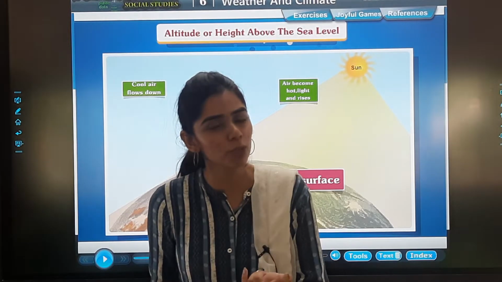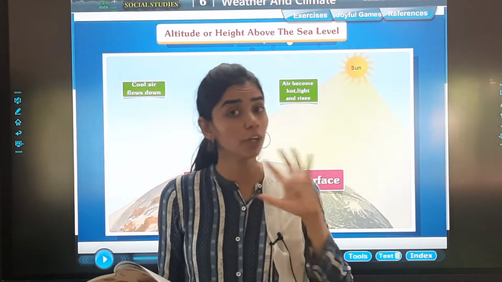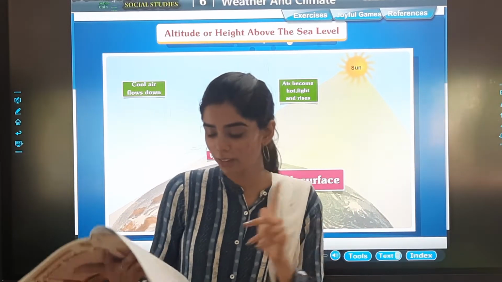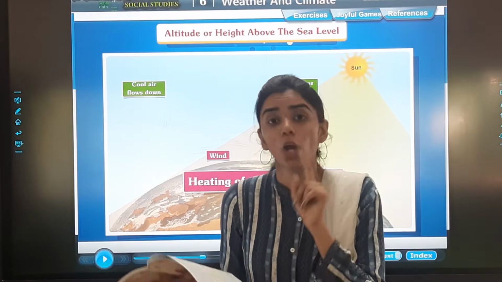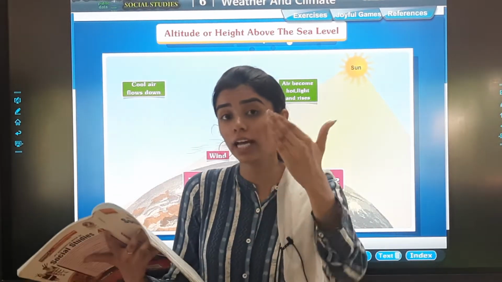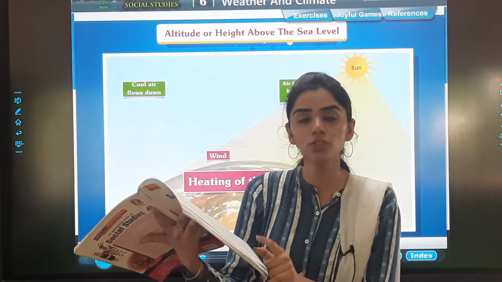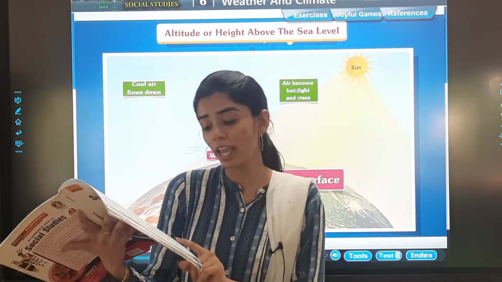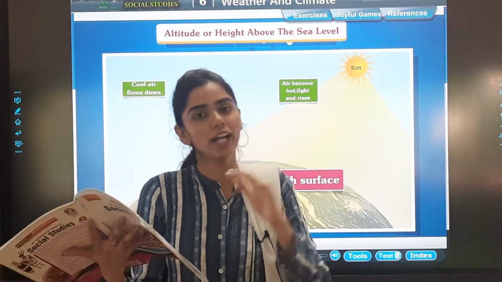So as we get heat, the heat also spreads in our atmosphere, right? Places at higher altitudes. What is the meaning of altitude? That is height.